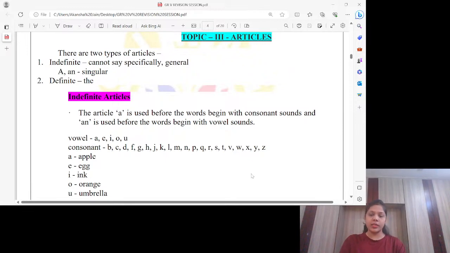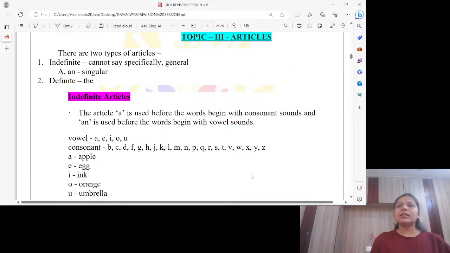Let's continue. Yesterday in the class, we have done two topics. First was nouns, and second one was pronouns. So today's topic, the third topic, will be articles. Without any further ado, let's go ahead. As I know you have your exam tomorrow. When I talk about articles, again, like nouns and pronouns, this is the same topic which we are doing since year. Nothing is new in this, but still, let's see if we can learn something new.